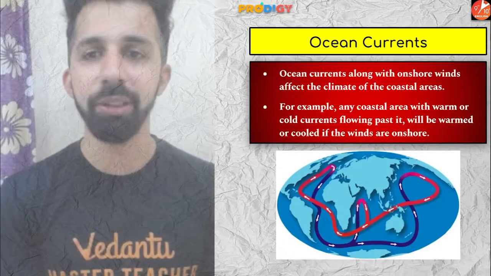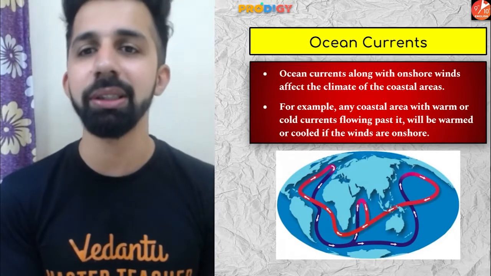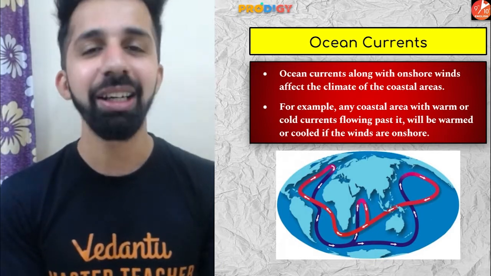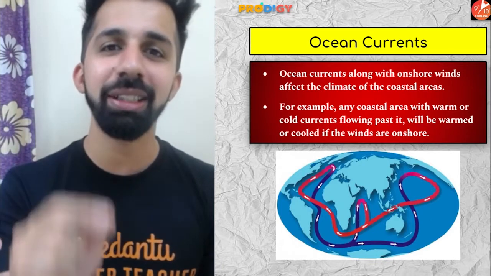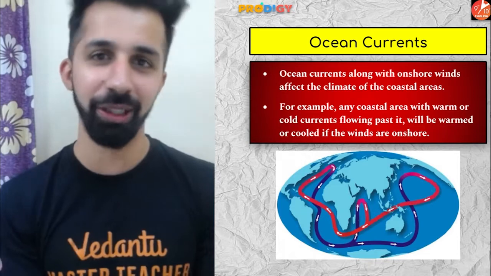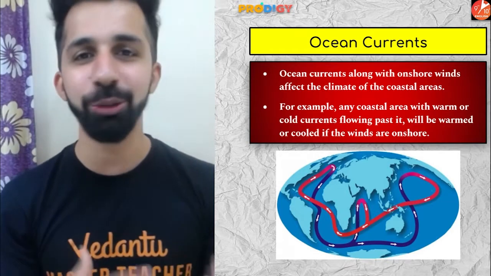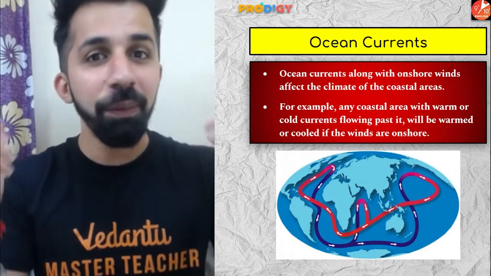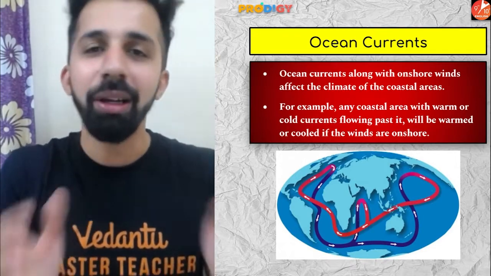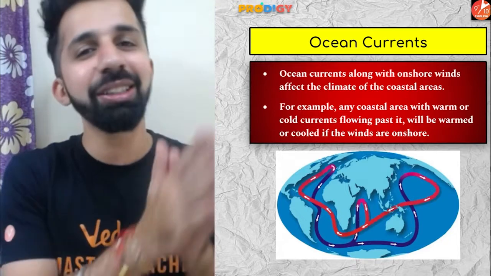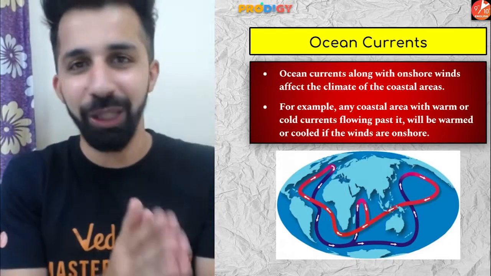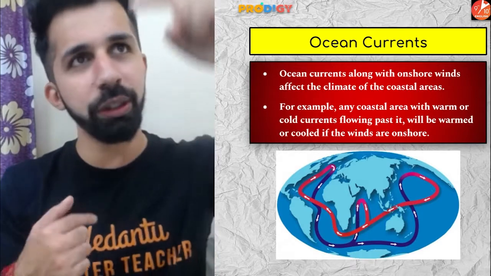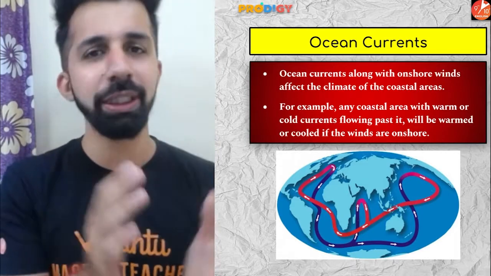The next factor we need to understand is ocean currents. Now people, what are ocean currents? In simple words, ocean current is basically movement of ocean water. So ocean water, guys, keeps on moving from one place to other place. As of now, we are not going to discuss why ocean water keeps on moving, but try to understand what are ocean currents. Movement of ocean water is known as ocean currents. Ocean currents, guys, move from equator towards the poles and from poles towards the equator.